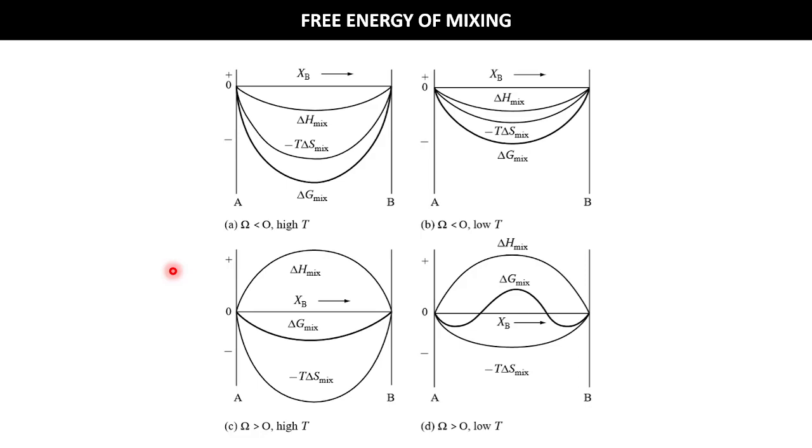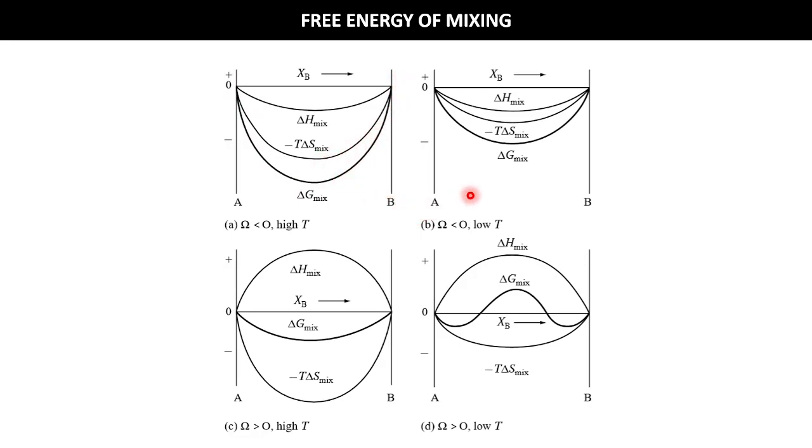Now the conclusion of our thermodynamics of mixing lecture is that we have been able to derive the free energy of mixing, delta G mix, for a regular solution model, and minus T delta S mix will always give a negative value because delta S mix is positive, and if delta H mix is negative and the temperature is high, then we will get a delta G mix like that.